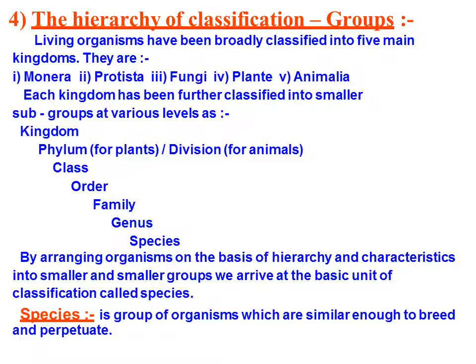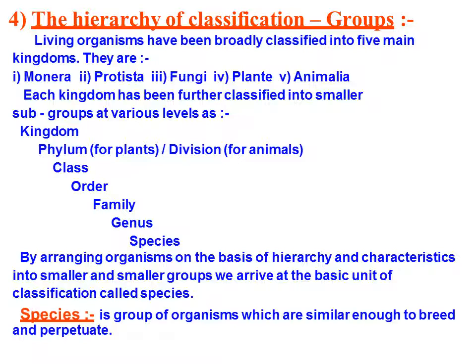First of all, we have kingdom. If Animalia is a kingdom, we have a phylum. Lower to that, then we have class, then we have order, then we have family, then genus, and at last species. But species is not the last. We have subspecies also as the evolution is going on. So by arranging organisms on the basis of hierarchy and characteristics into smaller and smaller groups, we arrive at the basic unit of classification called species and subspecies.